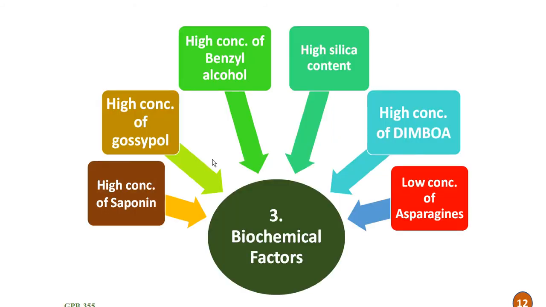Then the third one is biochemical factors. So friends, these biochemical factors are considered more important than morphological and physiological factors for insect resistance. There are a number of examples of biochemical factors or traits conferring insect resistance in different plants. Let us see one by one.